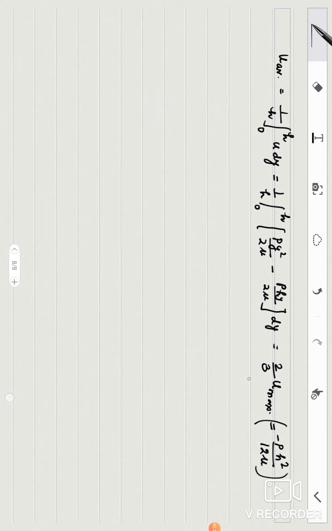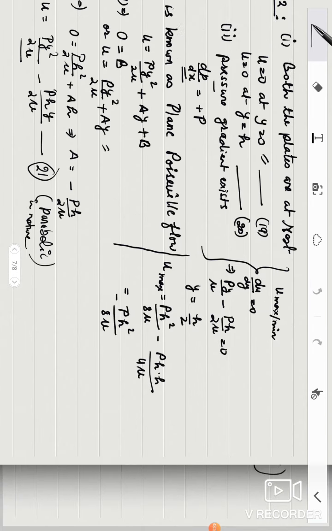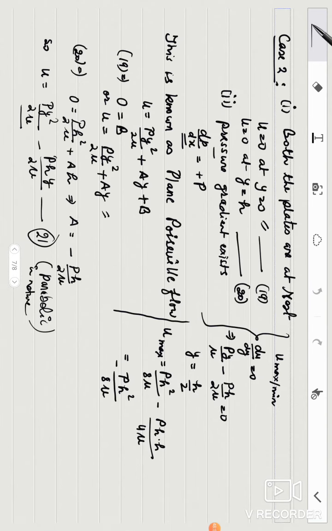You may convert its value in this term because many times it is asked what is the relation between u average and u maximum, and this relation may be asked in any problem. Okay, so finally you get that u average is equal to 2 by 3 u maximum. On the previous sheet, equation 21, you got u maximum. This is 22.